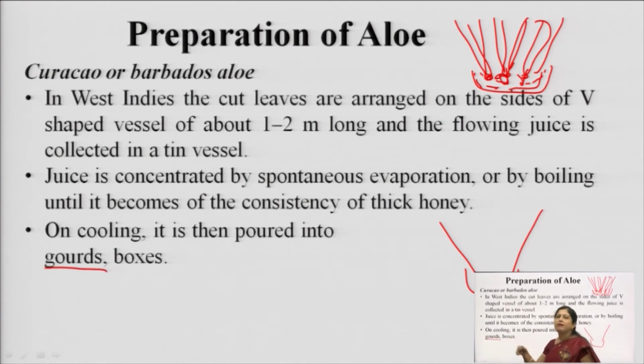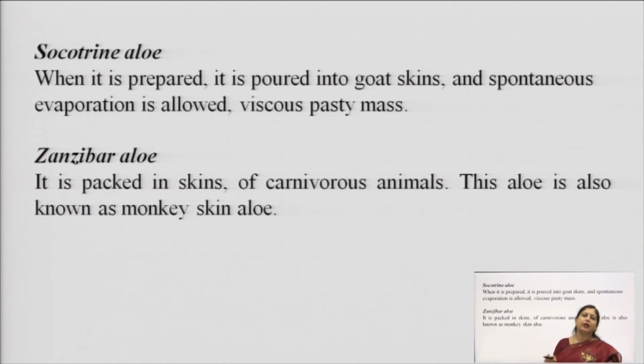Gourds are generally vegetables like bottle gourd, lauki, which you know. So, in the cover of that particular lauki, this aloe is stored because aloe is prone to oxidation. It oxidizes very fast. So, to protect it from oxygen, we have to store it in the gourds. Then there are certain boxes also, like tin boxes or kerosene tins, we can store it in them so that it does not get oxidized very fast.